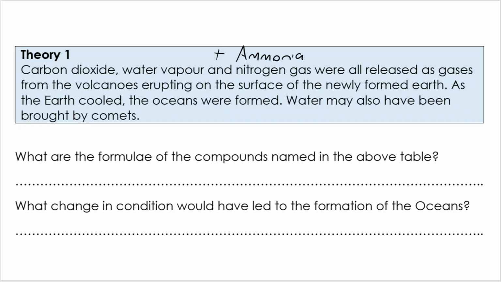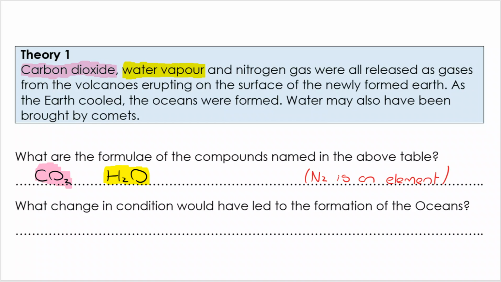Now, as I go through that list, carbon dioxide is CO2, hopefully one you're very familiar with, and water vapour is H2O. Another one I hope you're familiar with. Some of you may have been tempted to write down nitrogen gas, but read the question carefully. That's a molecular element, a diatomic element. It is definitely not a compound. And I mentioned ammonia, and we're going to talk about the formula of ammonia in a moment's time.